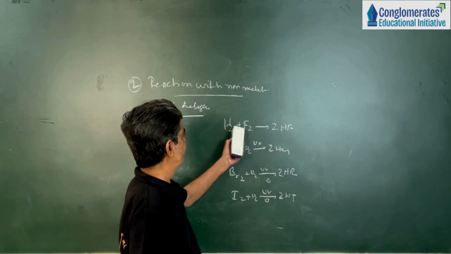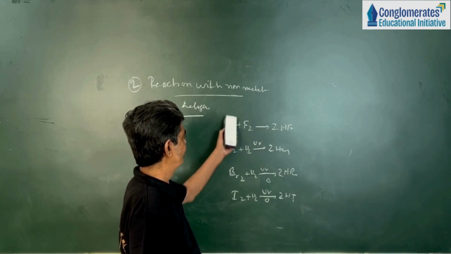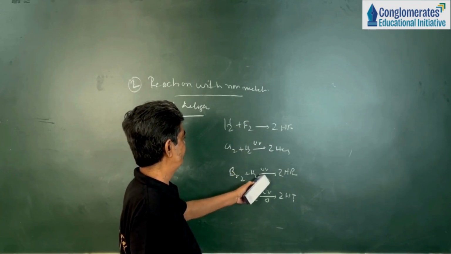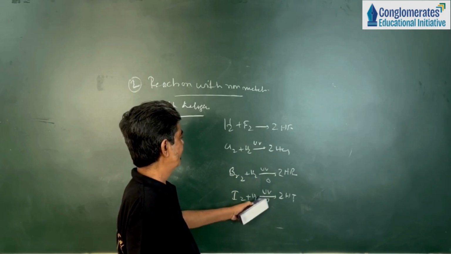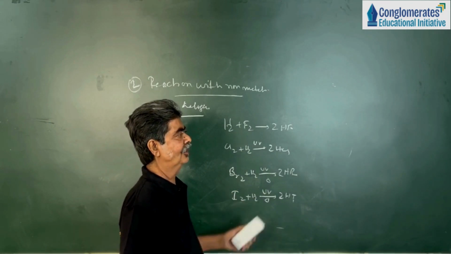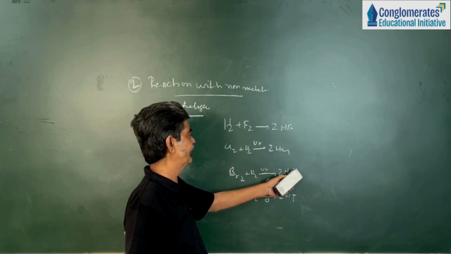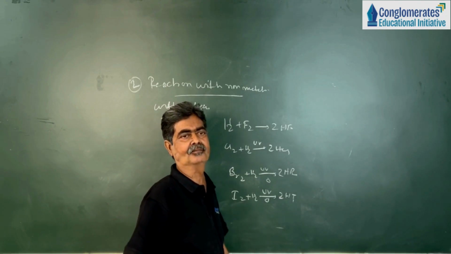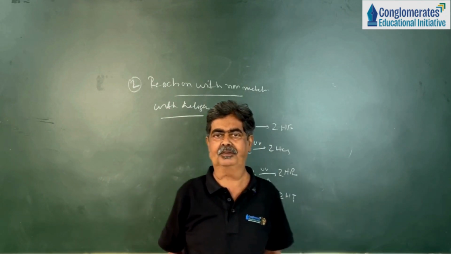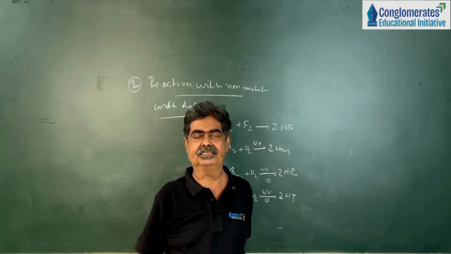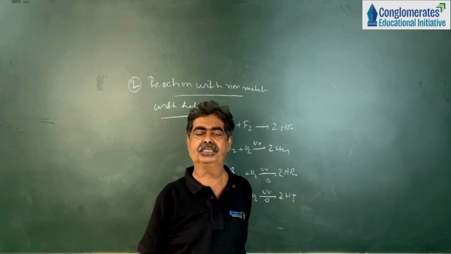So, in case of hydrogen and fluorine, even in the dark the reaction takes place, but for chlorine it is diffuse sunlight, with heat for bromine, and strong heat for HI. So gradually the reaction goes HF, HCl, HBr and HI. The reaction with halogens we completed. Third reaction, another non-metal, that is nitrogen. Reaction with nitrogen.